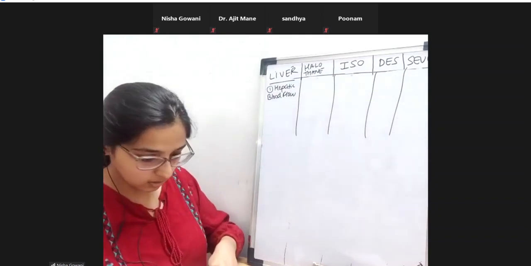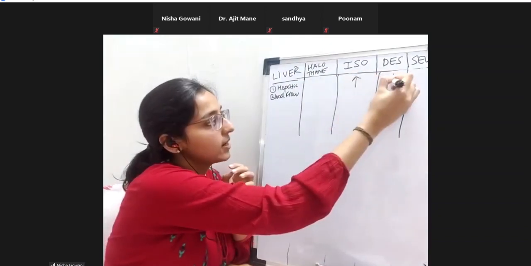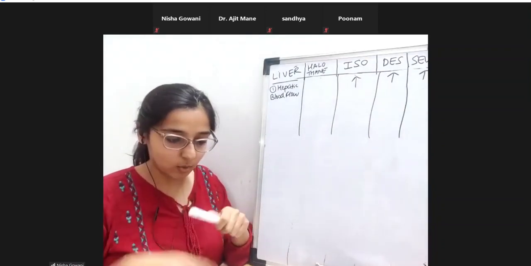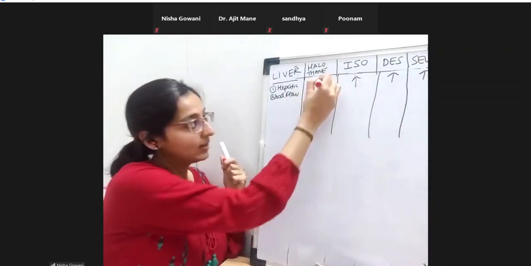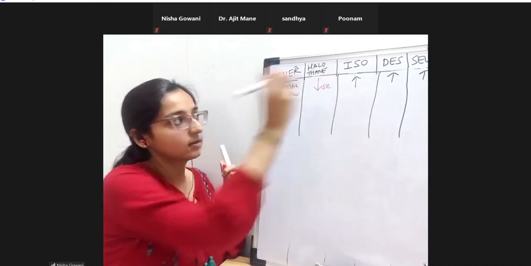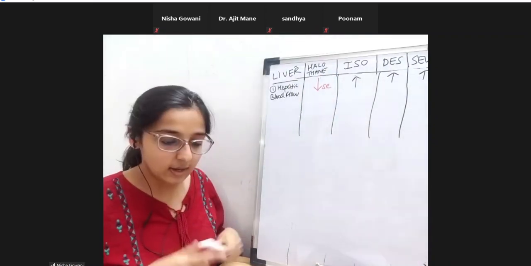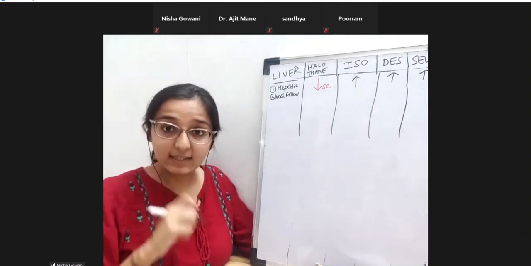Anybody wants to tell me? So isoflurane, desflurane, and sevoflurane will increase the hepatic blood flow. Halothane will decrease it. Halothane decreases the liver blood flow. Okay. Now hepatic drug clearance.